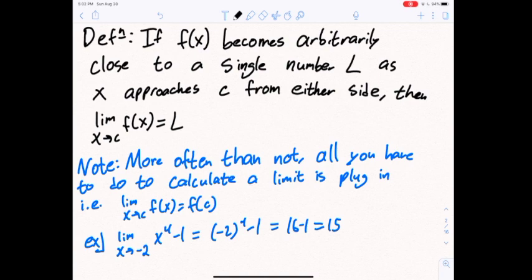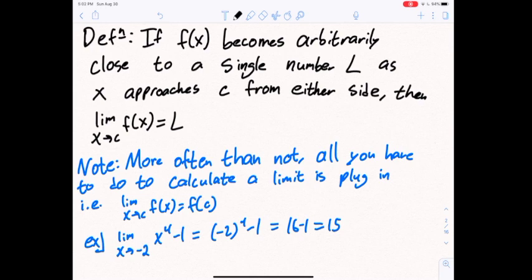And here's a note when it comes to calculating limits. Not so much in this chapter, because in this chapter you're going to have to work with a lot of weird limits to fully understand the idea. But more often than not, especially later on, all you have to do to calculate a limit is plug it in. That is to say, the limit as x approaches c of f of x equals f of c.